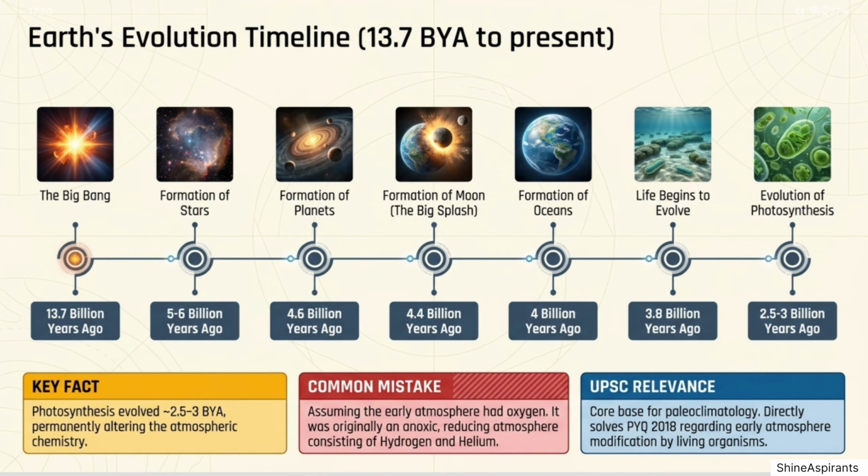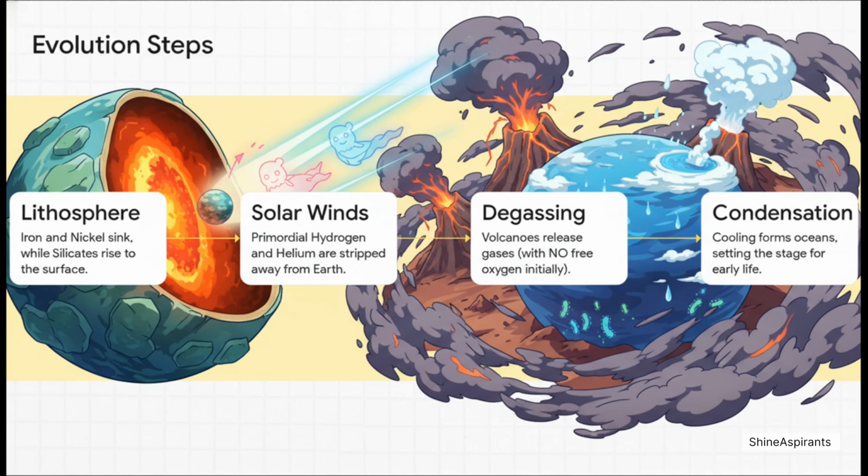2.53 billion years ago, evolution of photosynthesis. Cyanobacteria evolved the ability to perform photosynthesis. This was the critical turning point. Oxygen began to be produced for the very first time. Evolution of Earth's systems. From a UPSC perspective, there are three major systems that evolved on Earth: the lithosphere, the atmosphere, and the hydrosphere. Let's break down each one.